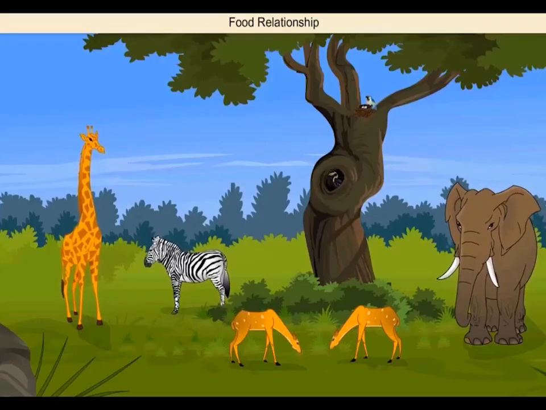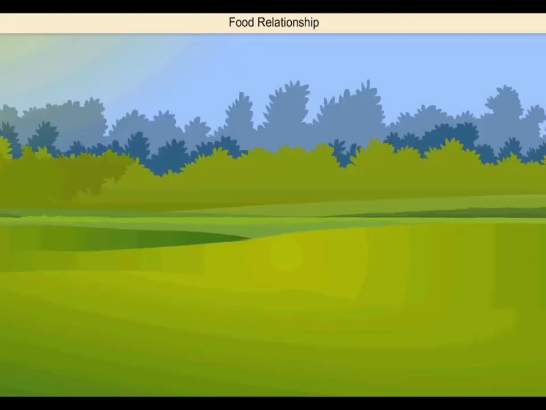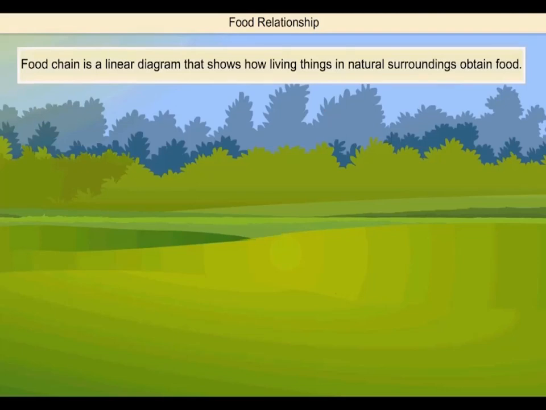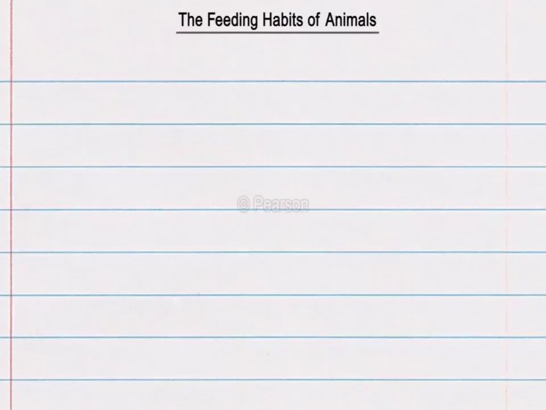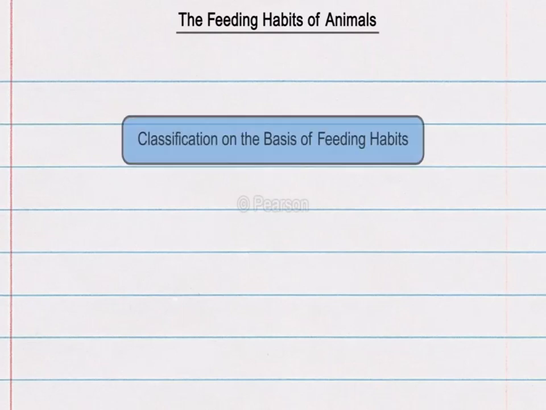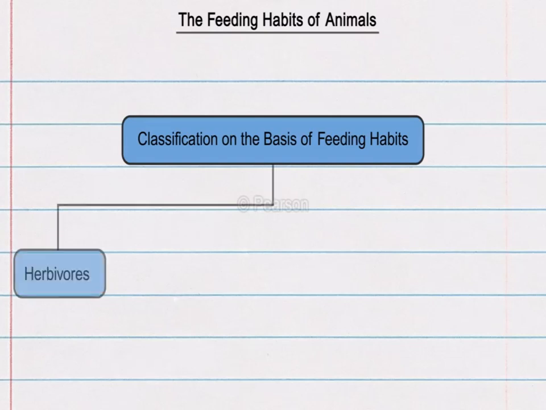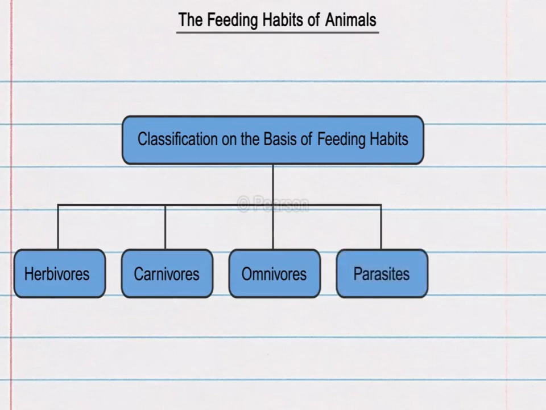The interdependence of plants and animals can be clearly observed in a food chain. Food chain is a linear diagram that shows how living things in natural surroundings obtain food. All food chains begin with plants and end with carnivorous animals. The feeding habits of animals. Based on the feeding habits of animals, they are classified into herbivores, carnivores, omnivores, parasites, and decomposers.